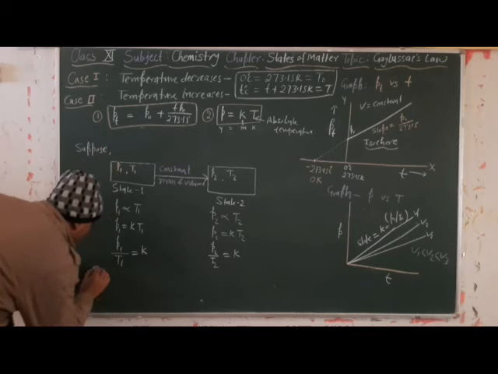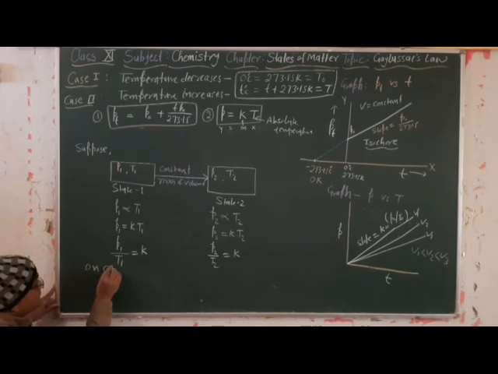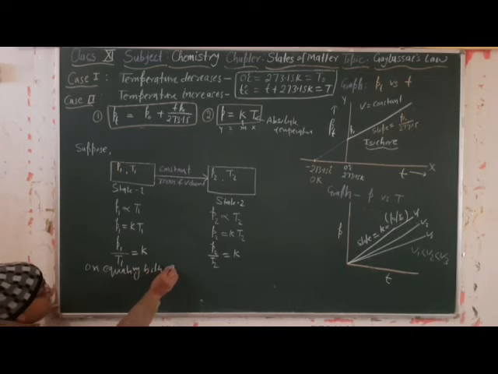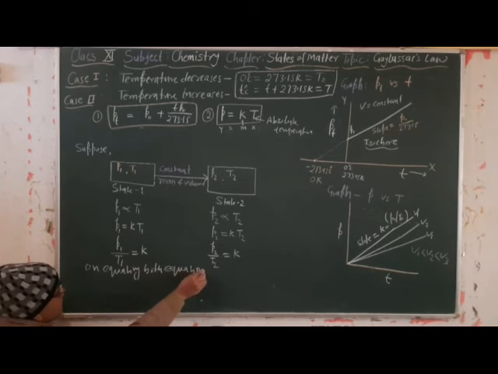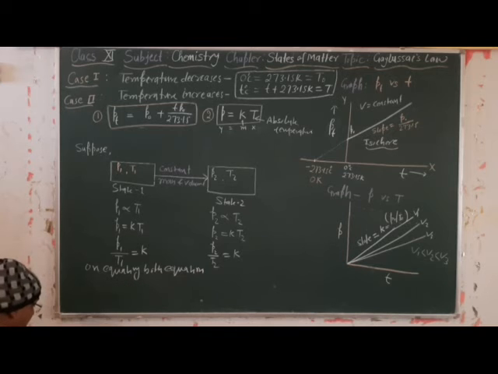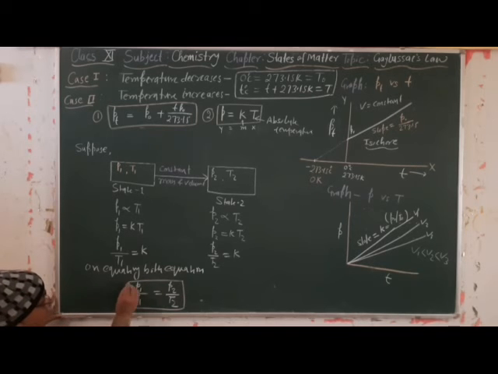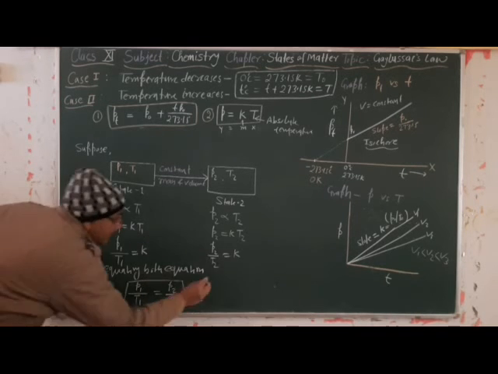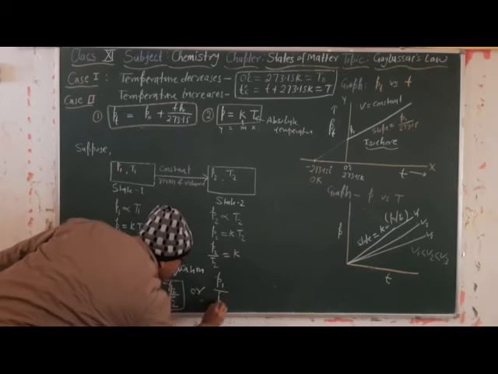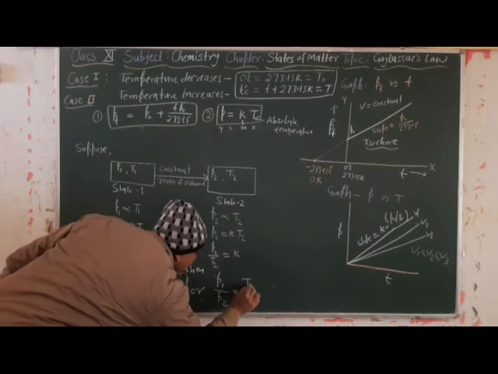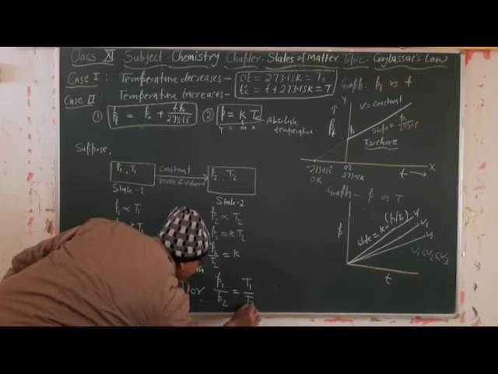So on equating both equations, we will get a very good expression: P1 by T1 is equal to P2 by T2, or we can write P1 by P2 is equal to T1 by T2.